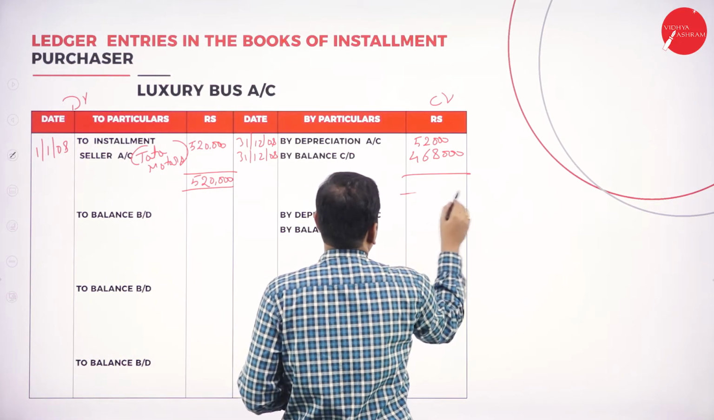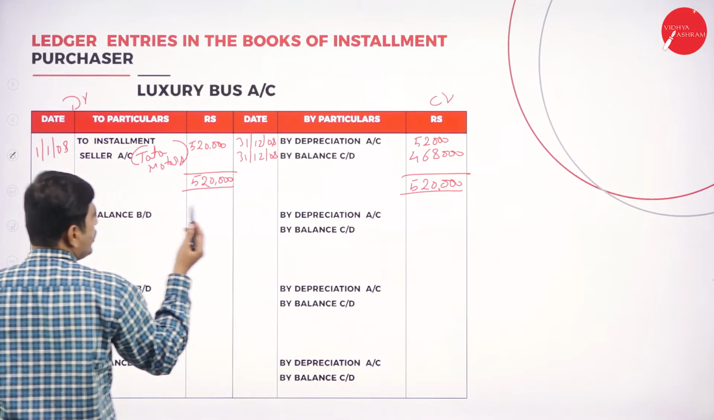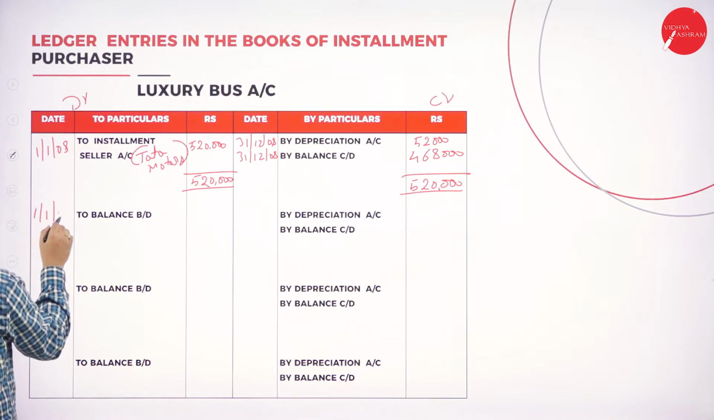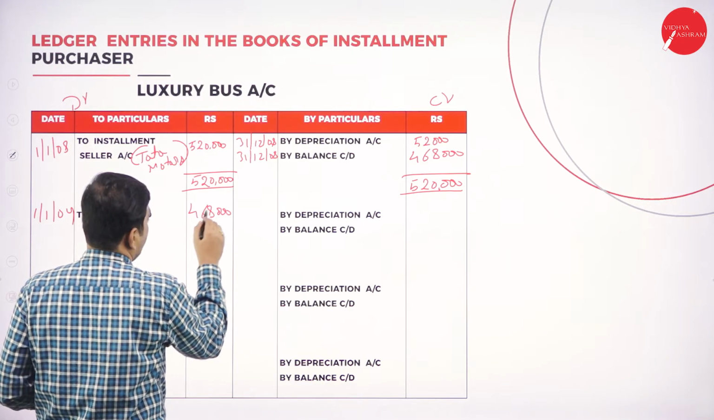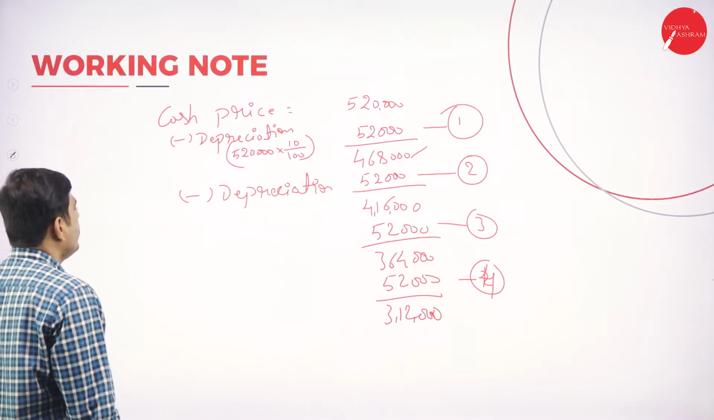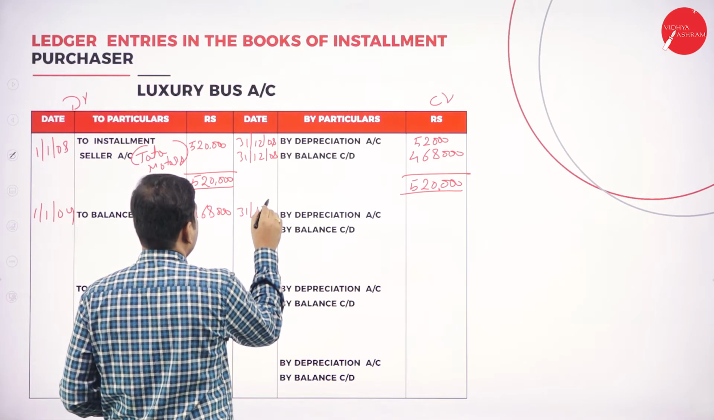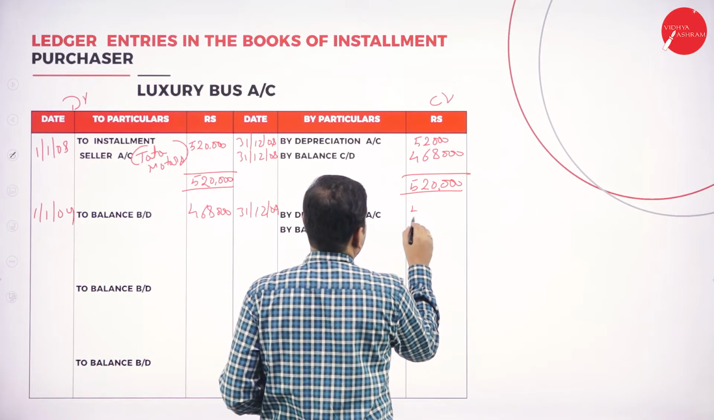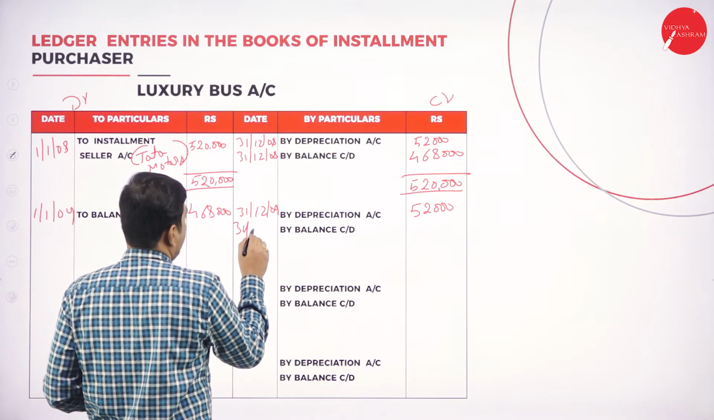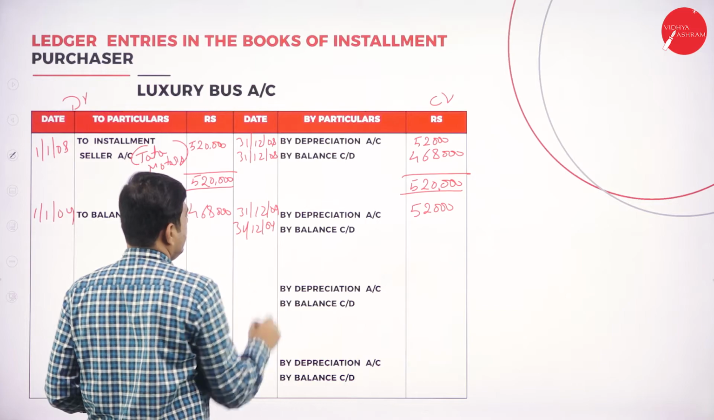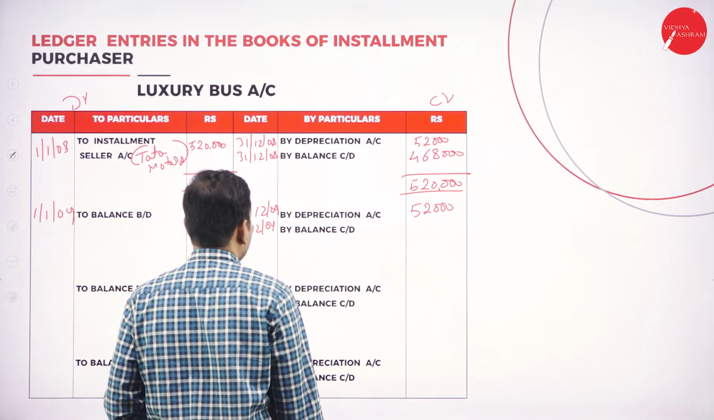Here also 5,20,000. Coming to next year, balance should be brought down on 1/1/2009. So what is the amount brought down? 4,68,000. So what is the depreciation amount? Same, on 31st 12 2009, the 52,000 is the depreciation. Again, balance carried down. So what is the amount carried down here? It is 4,16,000, right?